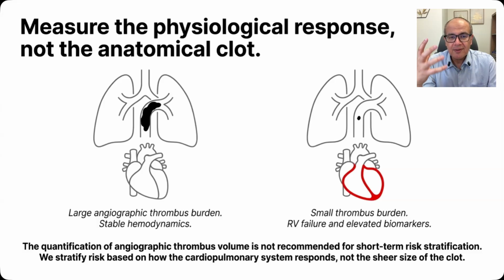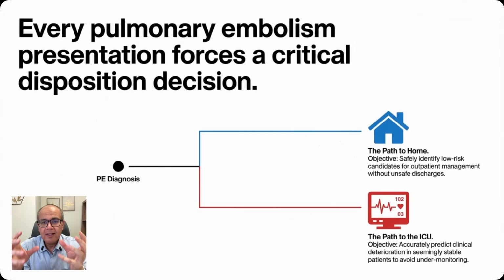We see patients with a large thrombus burden, but they have stable hemodynamics. And we can also see patients with a small thrombus burden, but they develop RV failure and elevated biomarkers. So the quantification of the angiographic thrombus volume is not recommended for short-term risk stratification. We stratify patients based on how the cardiopulmonary system responds, not just to the mere size of the clot. And so we collect these elements from the history, the physical examination, the labs, and the imaging, and we incorporate them into objective measures of risk.